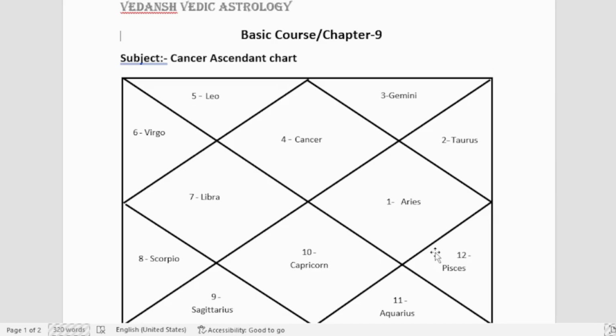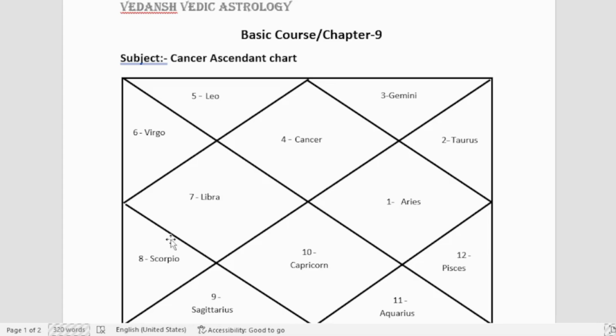So here Jupiter number 12 is written here, Pisces, in the Pisces sign, which the Lord of Pisces is Jupiter, as we all know. So here Jupiter and Mars, they both become the benefic planet for this ascendant chart.